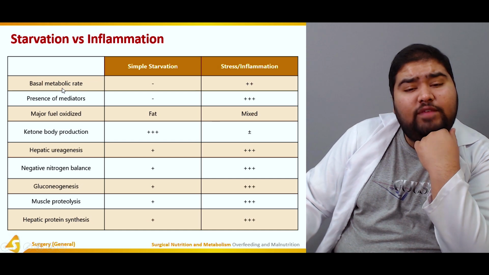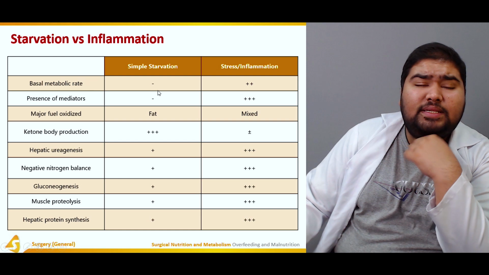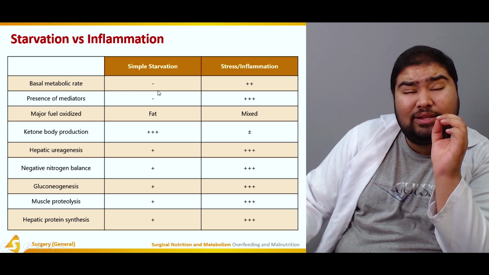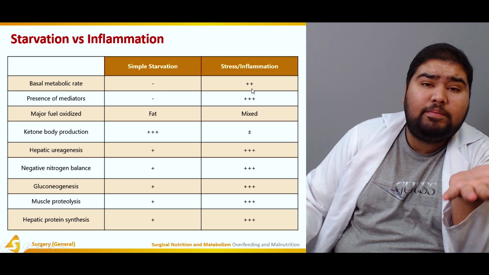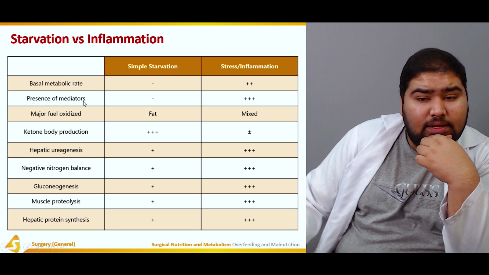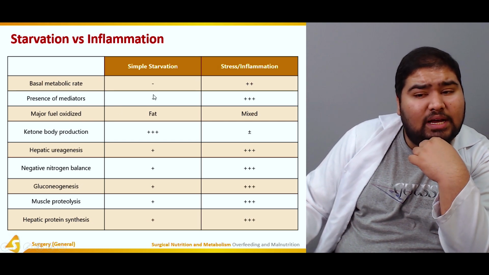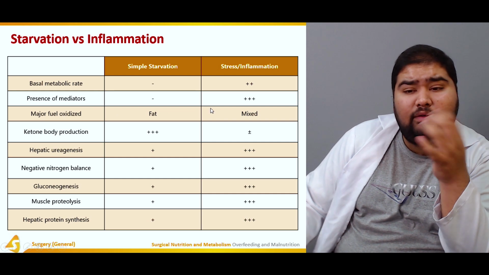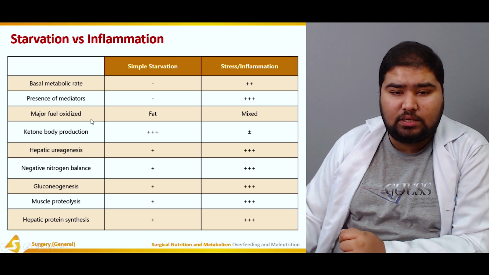So first of all, we have the basal metabolic rate. The basal metabolic rate in simple starvation remains the same or slightly decreases. However, in stress or inflammation, the basal metabolic rate increases. As for the presence of mediators, in simple starvation there are no mediators. However, in stress or inflammation, there are a great variety of mediators.